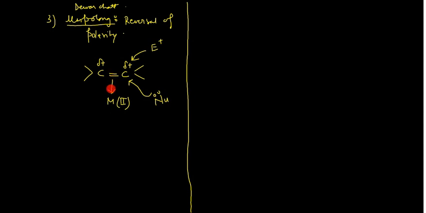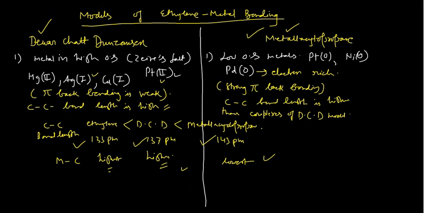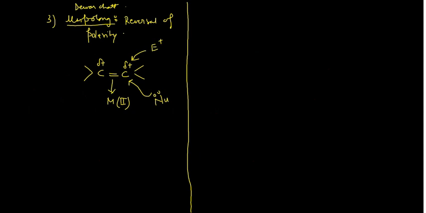If the sigma donation would occur from the ethylene ligand to the metal d orbital, then effective pi bonding would not occur. In the previous page I have already told you, back bonding is quite weak in that case. When back bonding is very, very weak, the loss of this electron density cannot be compensated completely. That's why these carbons are positively charged and a nucleophile can attack over it. This is a very important concept to understand the reactions.